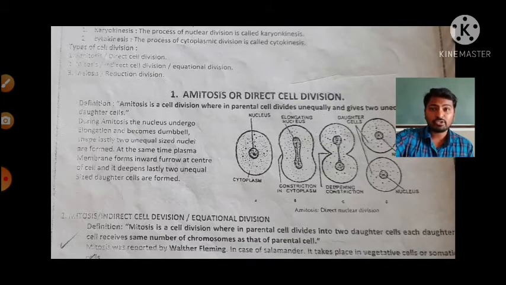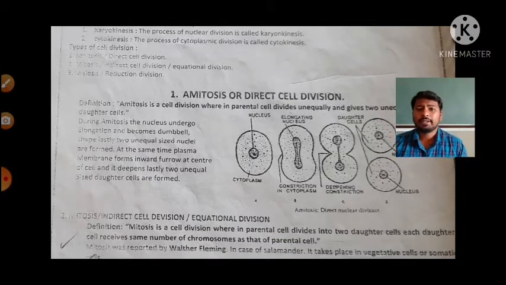In meiosis there is an unequal division, but in case of mitosis there is an equal division, equational division, where the parental cell divides into two daughter cells, and the daughter cells carry the same number of chromosomes as the parental cell.